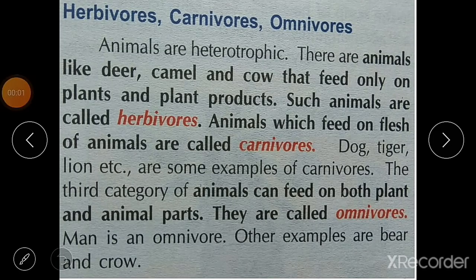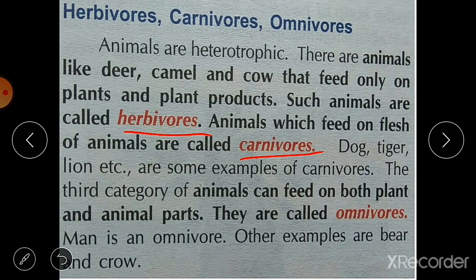We know herbivores, carnivores and omnivores are the broad categories of animals. Animals are heterotrophic, and there are animals like deer, camel and cow that feed only on plants and plant products, and such animals are called herbivores. Animals which feed on flesh of other animals are called carnivores, like dog, tiger and lion.